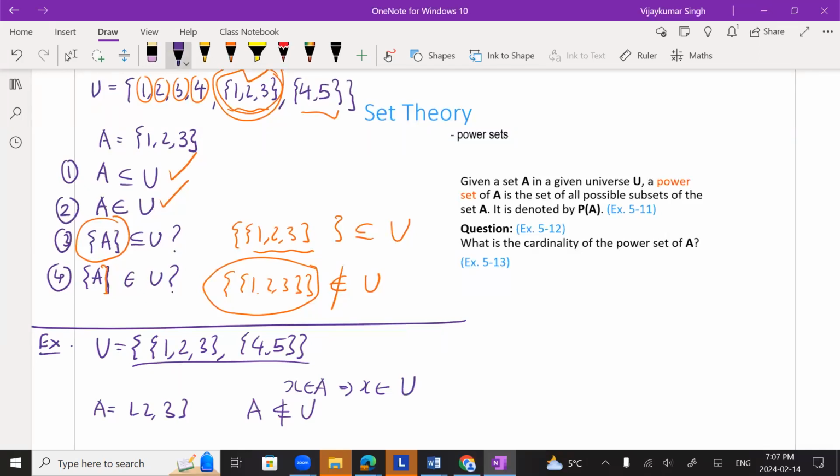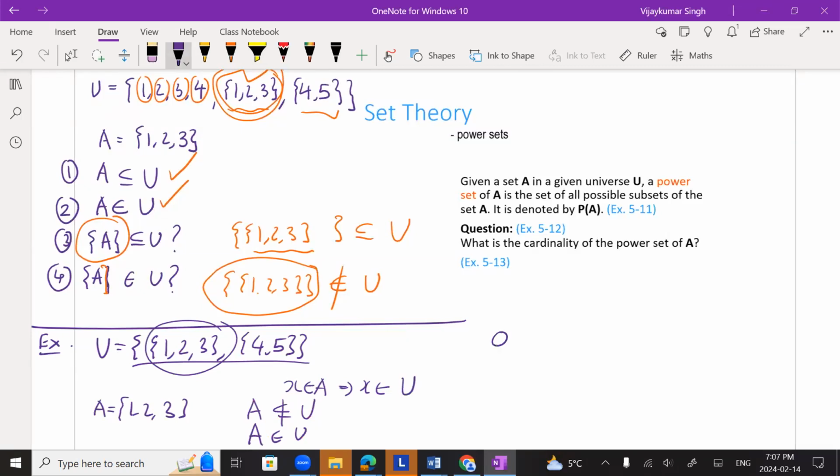Then the question is, does A belong to U though? Yes, it still belongs to U, right? Because now we are asking, this set {1, 2, 3} as a set, is it an element of U? This is an element of this here, because of this statement. All right, let's investigate a little bit further.